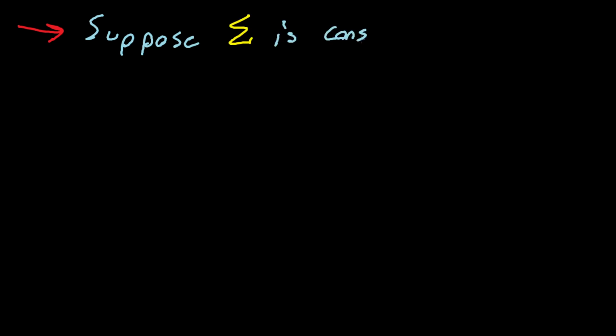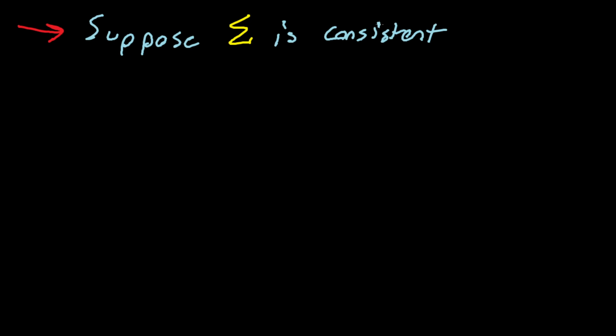And so now we're going to prove the forward direction finally. So the forward direction will begin as you'd expect, just like the other direction did. So suppose sigma is consistent. Okay, I got confused.